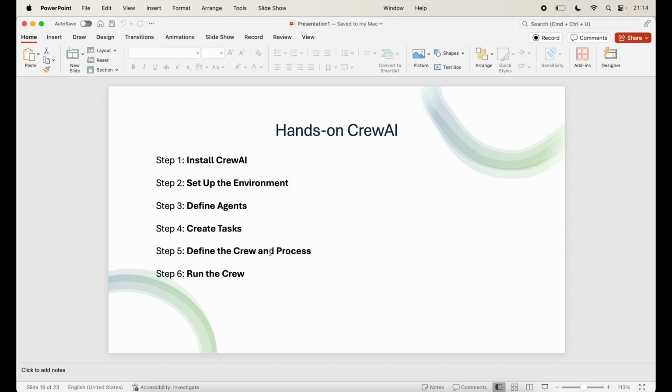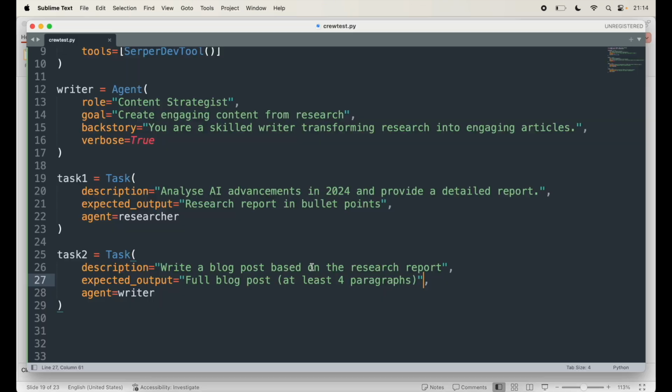Now the next thing is defining the crew and the process. You can now assemble your agents into a crew. The process defines how tasks are executed, either sequentially or hierarchically. Sequential tasks are completed one after the other in the order they are listed, whereas hierarchical is where a manager agent oversees task execution, delegating tasks and reviewing the results. So let's define the crew.